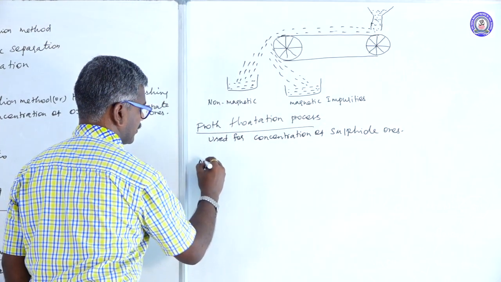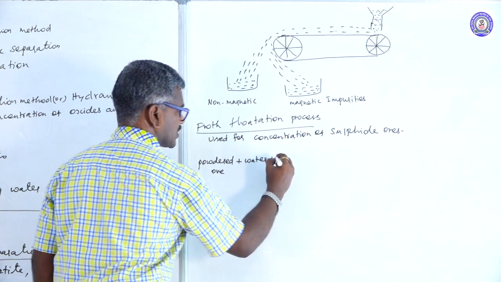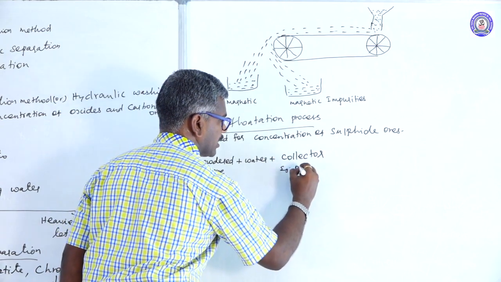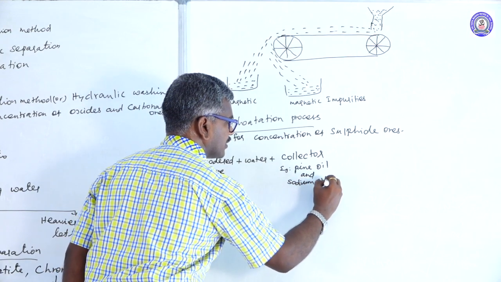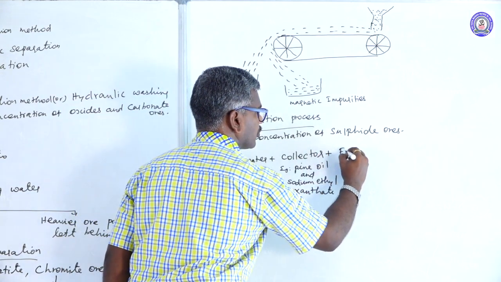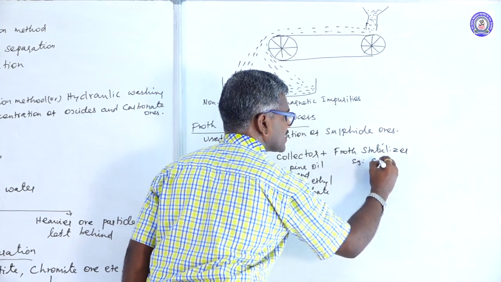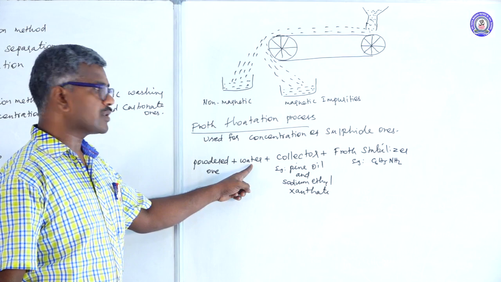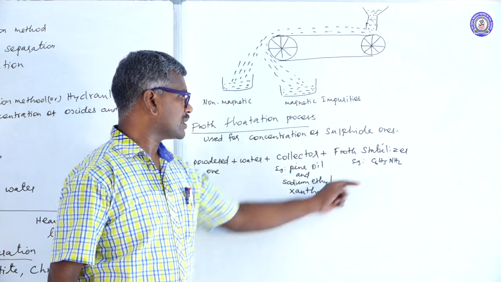For example, powdered ore is treated with water plus a collector, for example pine oil and sodium ethyl xanthate, plus a froth stabilizer, for example aniline, C6H5NH2.